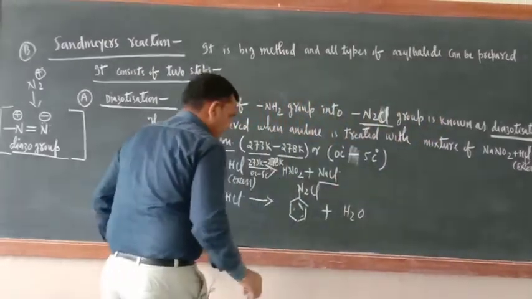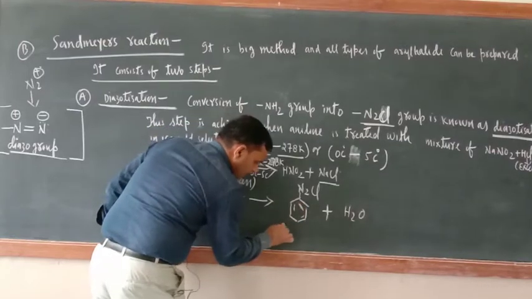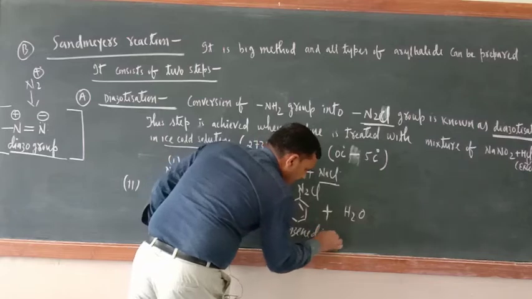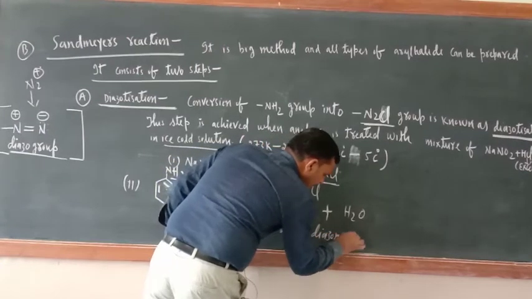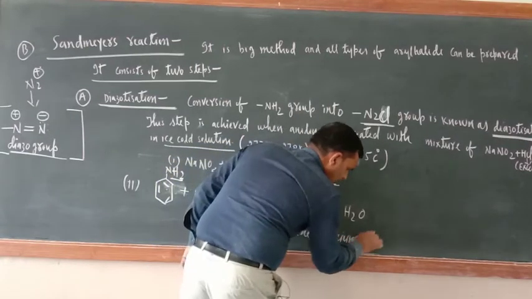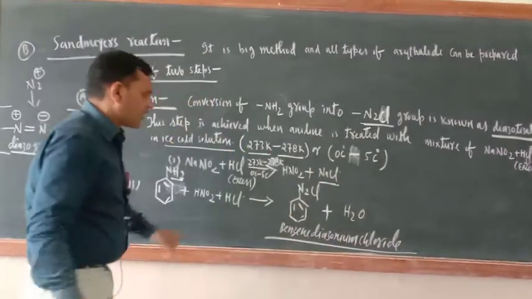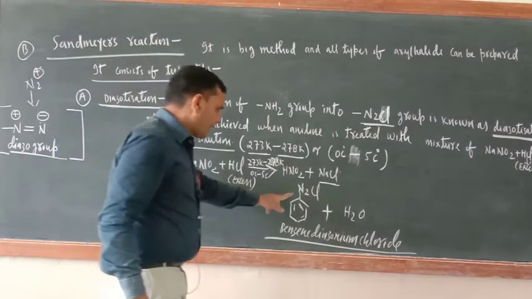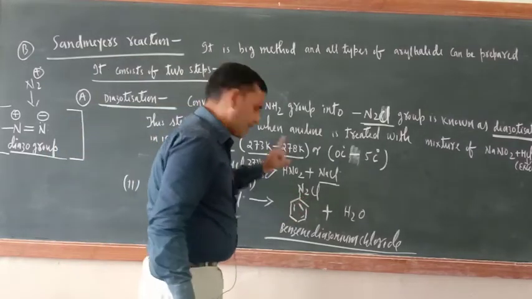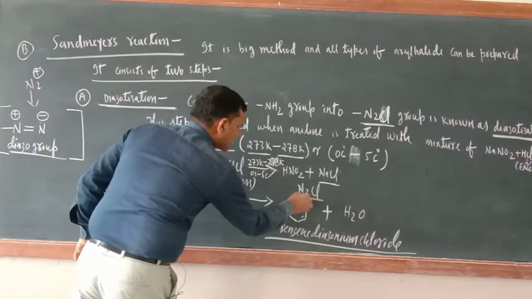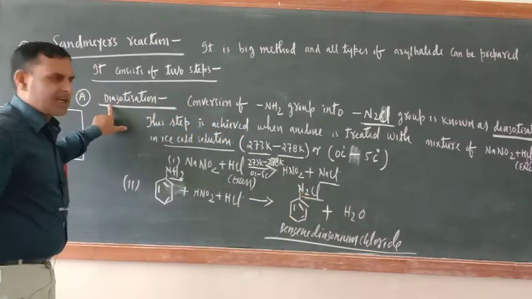What is the name of this compound? Benzene diazonium chloride. So this NH2 group is converted into N2Cl, and this is diazotization.